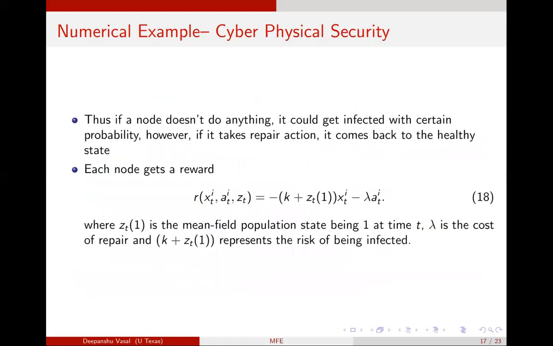It also gets a reward such that there's a cost of repair which is lambda, and if there are more nodes in the system that are infected, then the rate of that node getting infected is also higher, and that is reflected through this instantaneous reward.